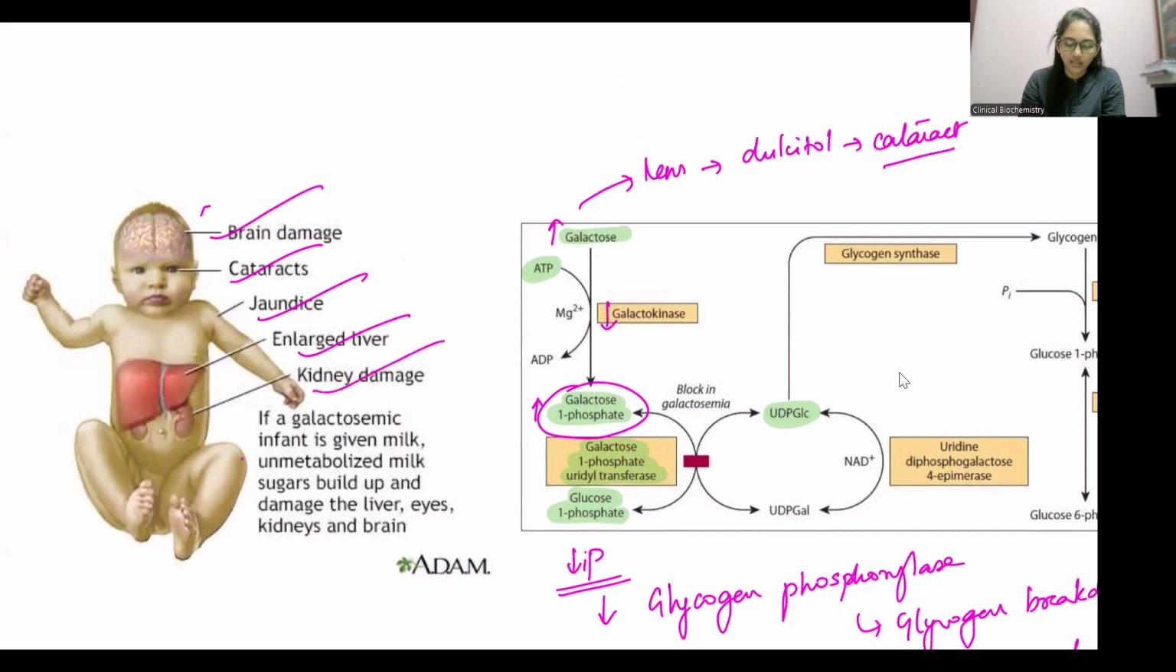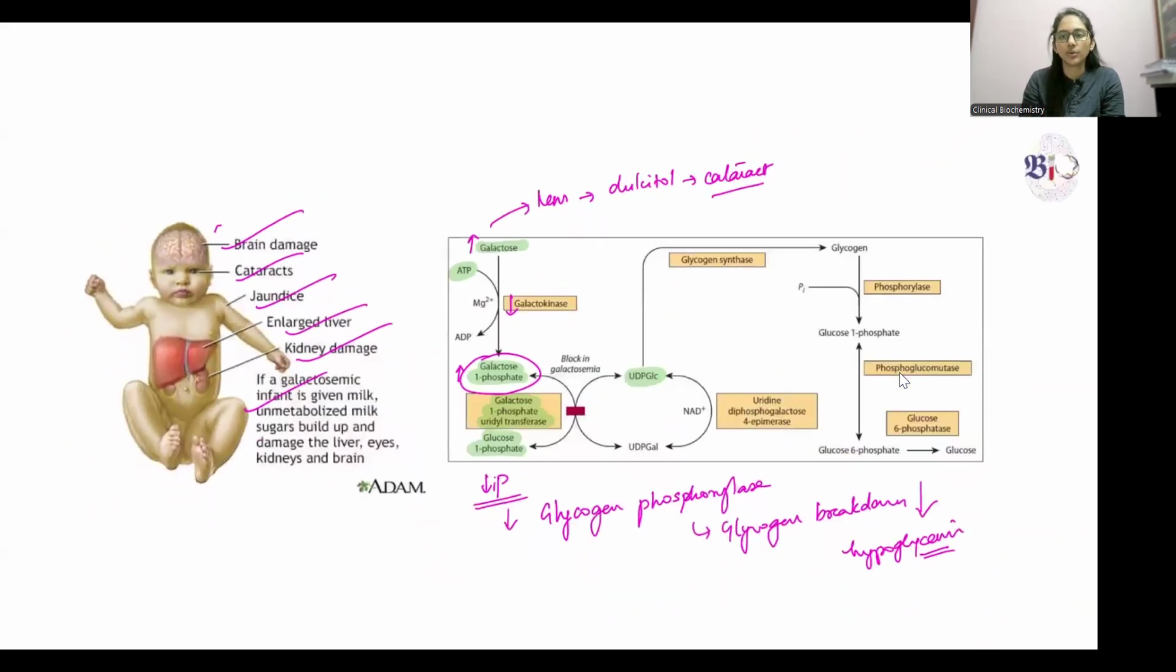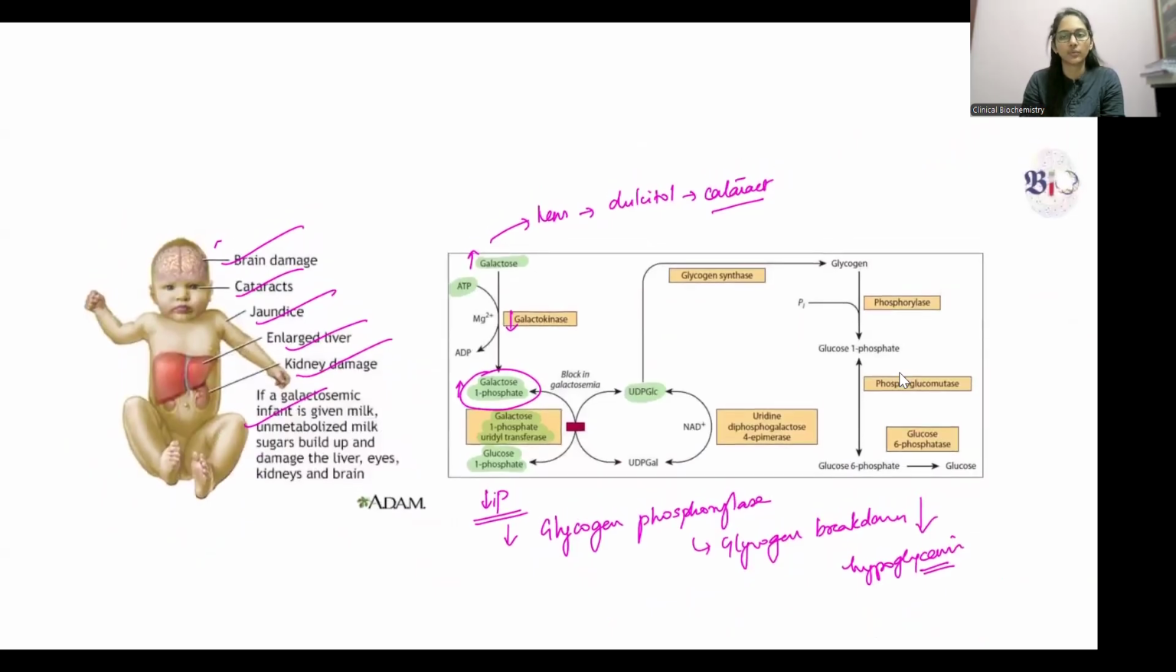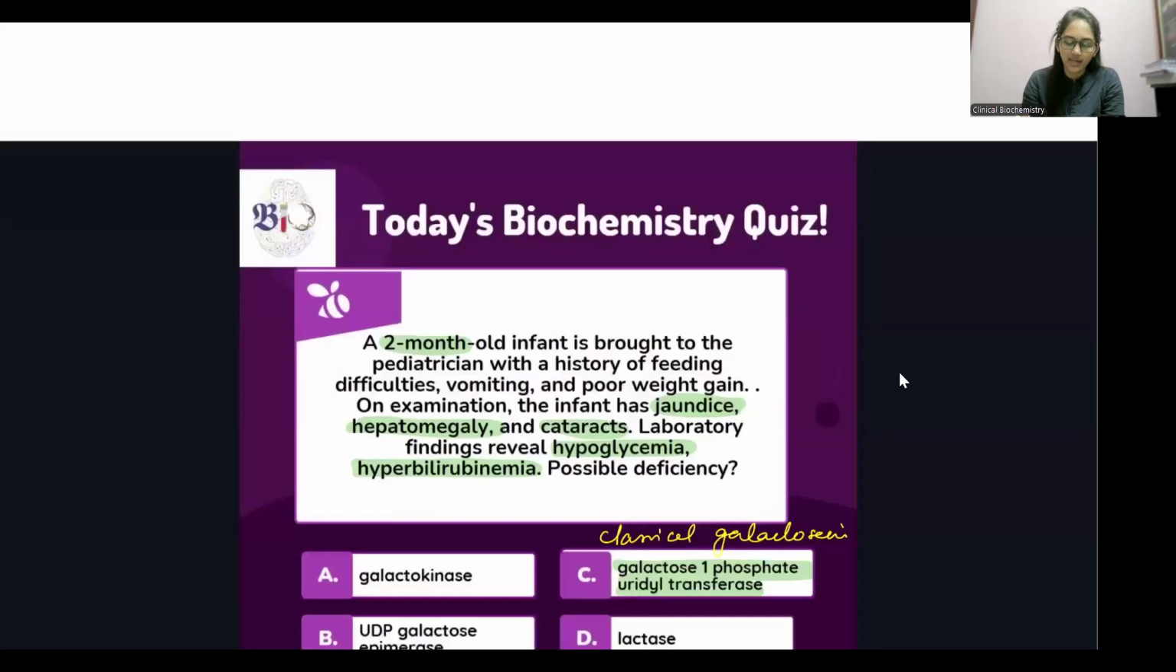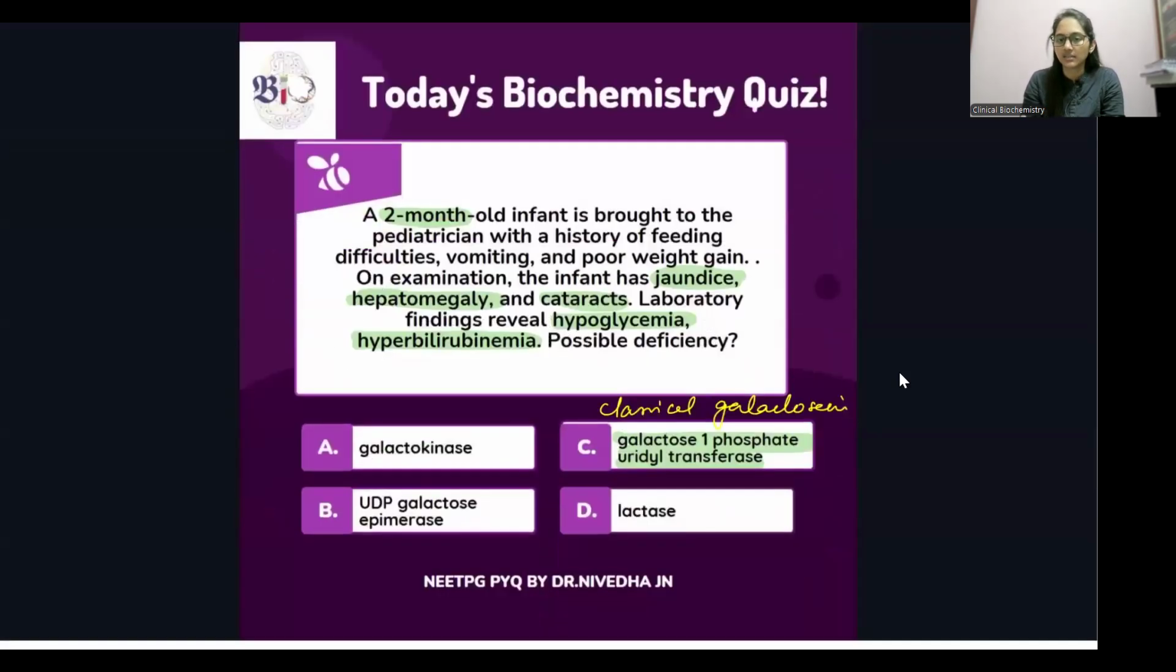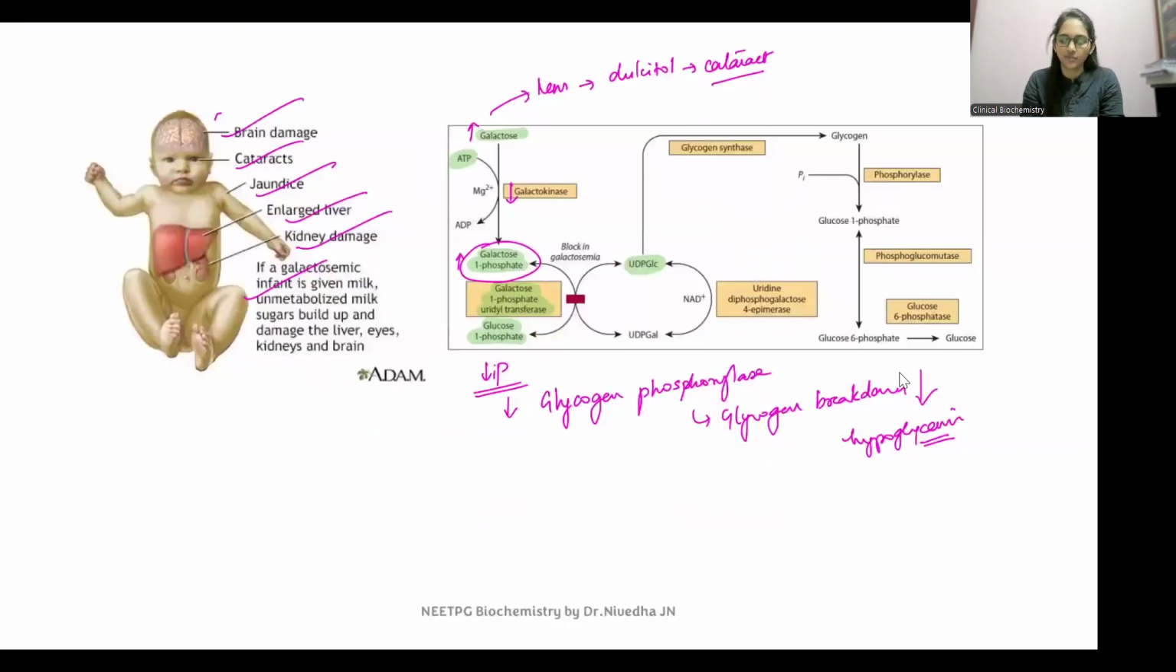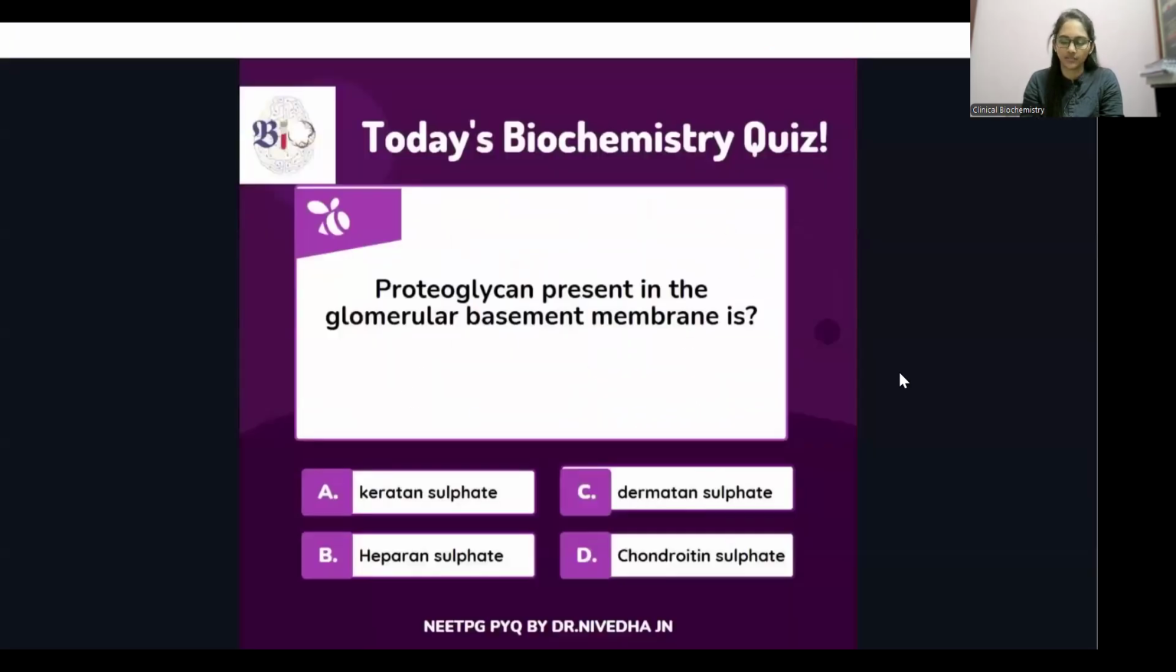As soon as the infant is given milk, they will start developing these symptoms. So for a newborn having cataract, please think of galactosemia. And if it is severe, involving hepatomegaly and jaundice, then it is classical galactosemia, which is due to deficiency of galactose 1-phosphate uridyl transferase. So this is all about this question.